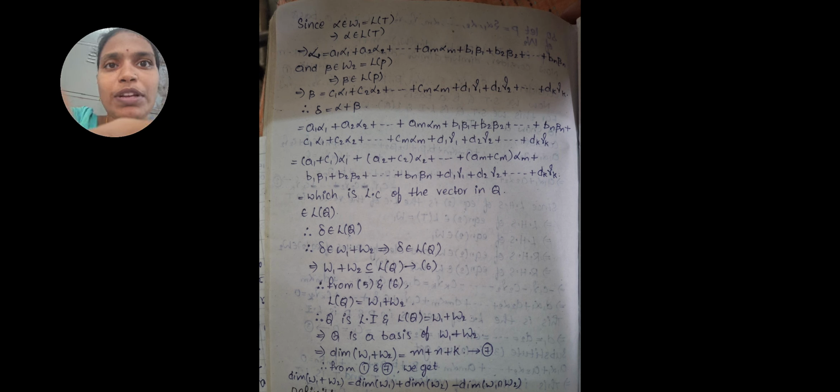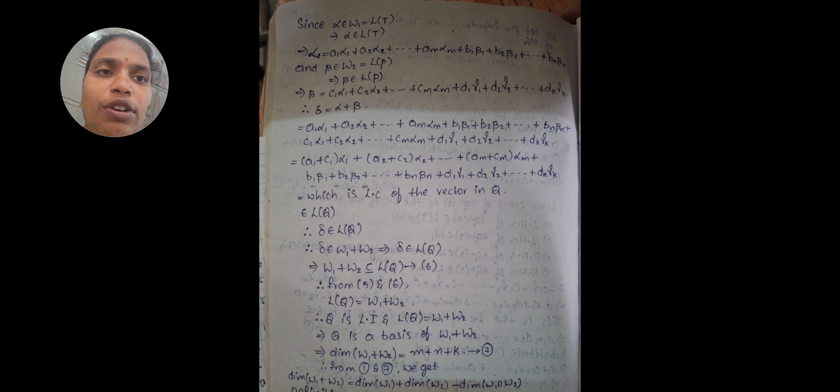Since alpha belongs to W1, we know that W1 is equal to L of T. Alpha is in L of T means alpha is equal to a1 alpha 1 plus a2 alpha 2 plus and so on, am alpha m, plus b1 beta 1 plus b2 beta 2 plus and so on, bn beta n. Beta belongs to W2, which is equal to L of T, a linear combination of elements of P. Delta is equal to alpha plus beta. Alpha values and beta values we have to add.